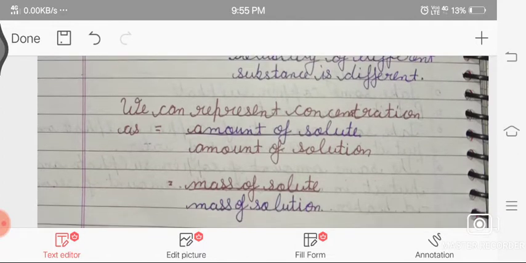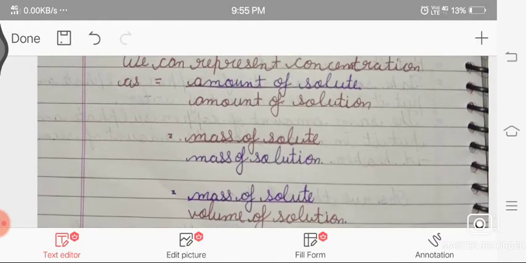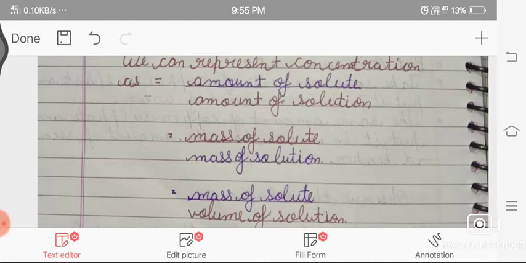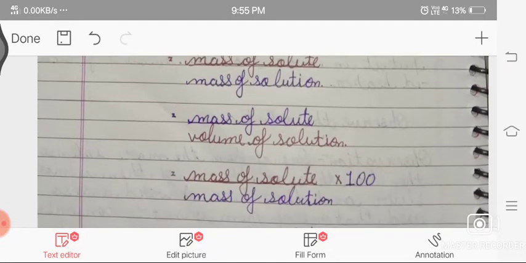So we can represent concentration as follows: the amount of solute by the amount of solution. Mass of solute by the mass of solution. If one value is given in mass and one in volume, then mass of solute by the volume of solution.